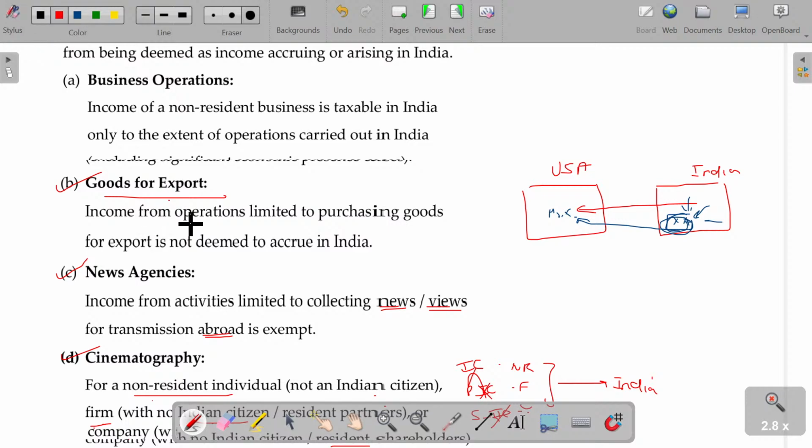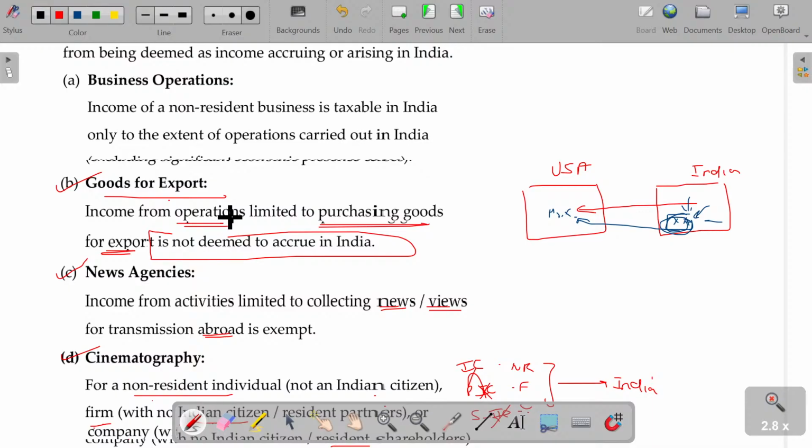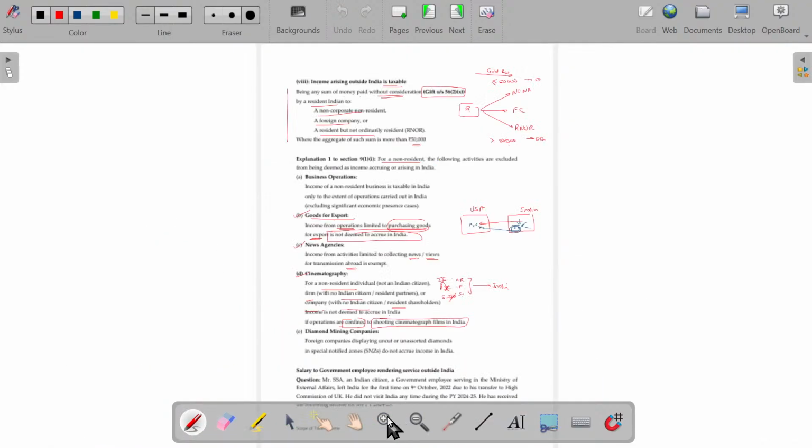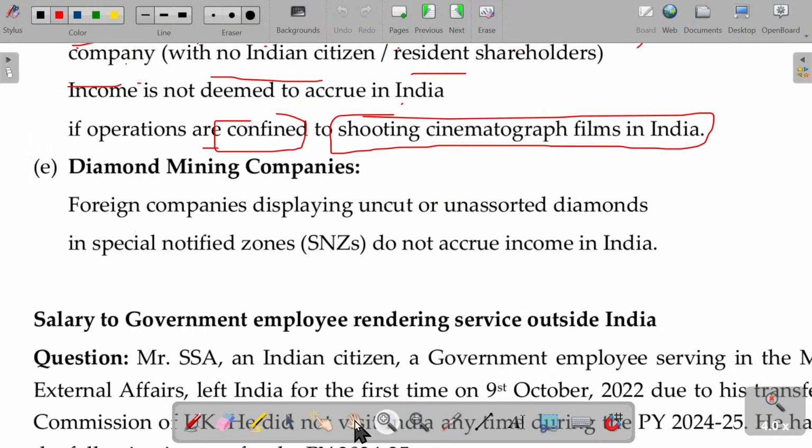Goods for export. Income from operations limited to purchasing goods for export is not deemed to accrue in India. So his intention is only what? Purchasing goods. The intention is after purchasing, it's going to be exported. It's not going to be sold in India. Is that clear? Now,